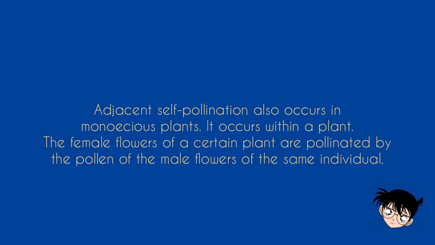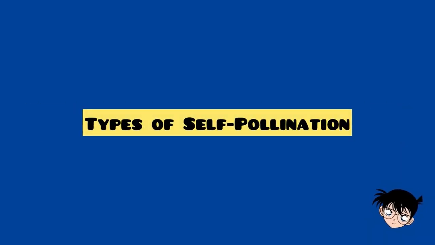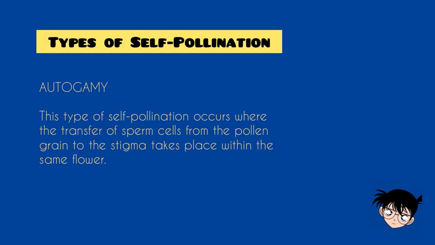Adjacent self-pollination also occurs in monoecious plants. It occurs within a plant. The female flowers of a certain plant are pollinated by the pollen of the male flowers of the same individual. Types of self-pollination. Autogamy. This type of self-pollination occurs where the transfer of sperm cell from the pollen grain to the stigma takes place within the same flower.